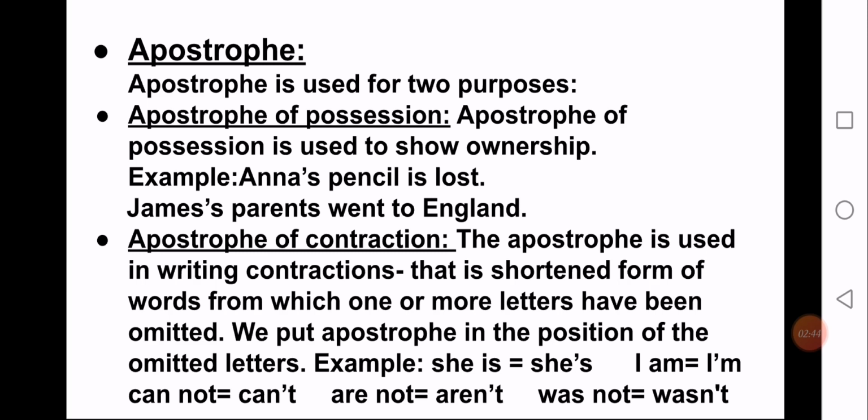So students, apostrophe of possession is used to show ownership. Ownership means which thing belongs to whom, who is the owner of something. I will read out the examples for you. Anna's pencil is lost. Now whose pencil is lost? Anna's. Who is the owner of the pencil? Anna. As you can see, I have used apostrophe S to show the possession, that whose pencil it was. Anna's pencil. So I have put an apostrophe and then an S.